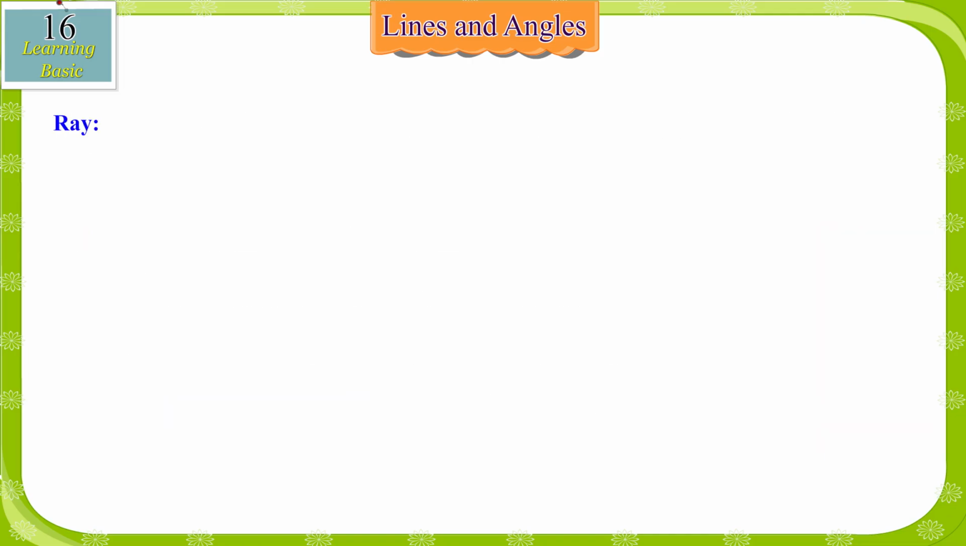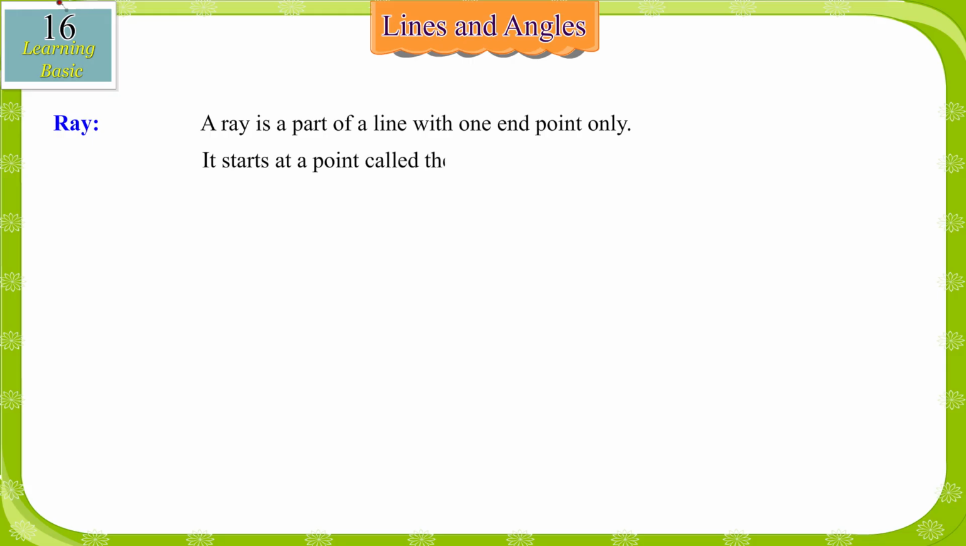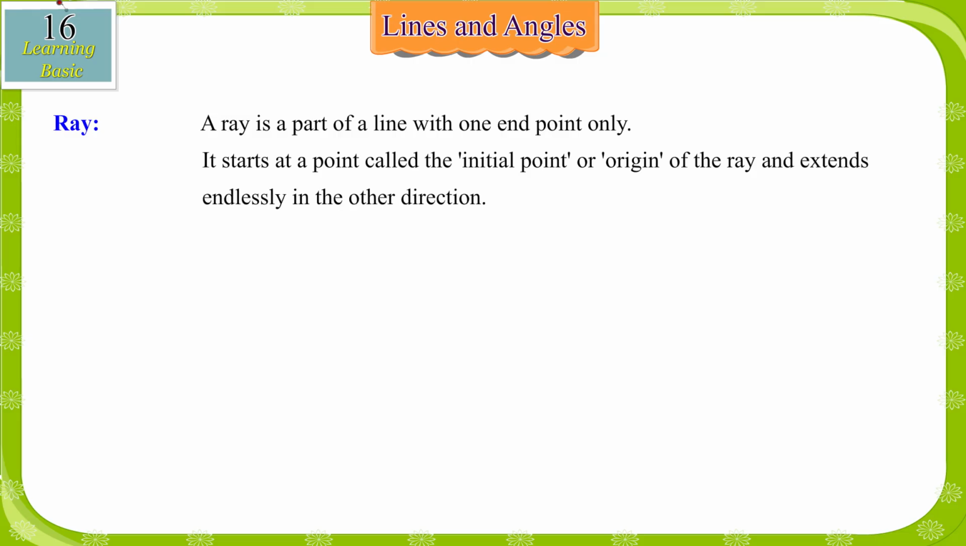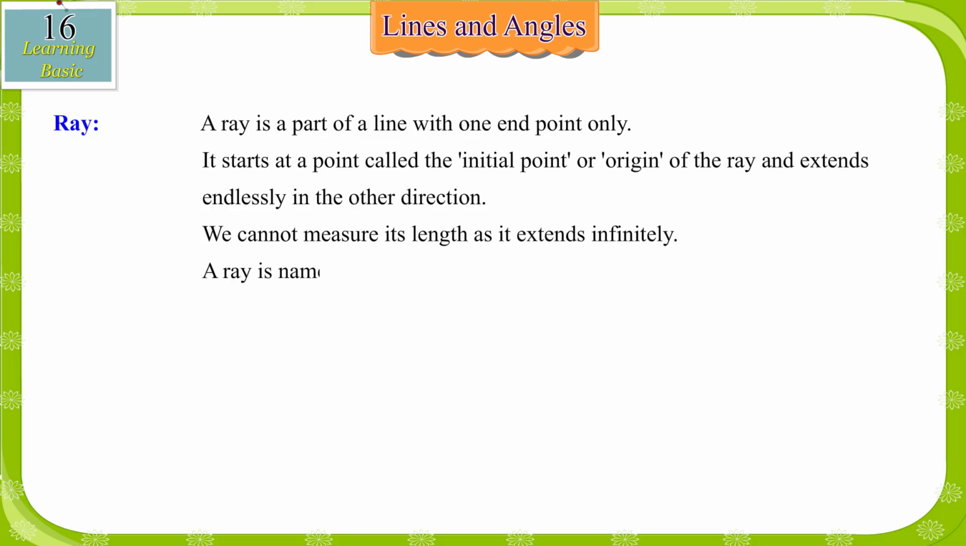Ray. A ray is a part of a line with one endpoint only. It starts at a point called the initial point or origin of the ray and extends endlessly in the other direction. We cannot measure its length as it extends infinitely. A ray is named by using two capital letters as ray AB.